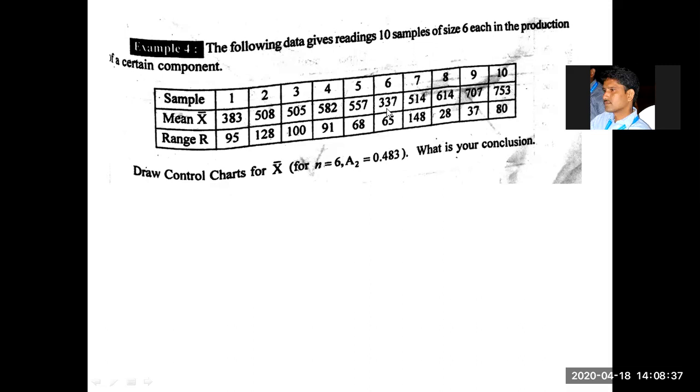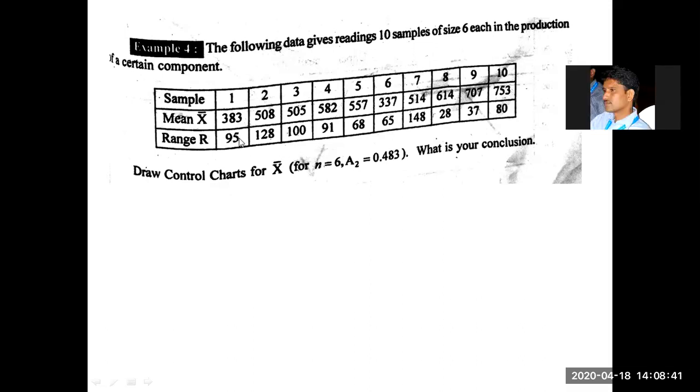Similarly, the range has been given. The range is 95 for the first sample. For the second sample, we have a total of 6 observations, and the highest value minus the lowest value is 120. In the third sample, the highest value minus the lowest value is 100. Similarly for the fourth sample, and so on. So this is the data he has given.